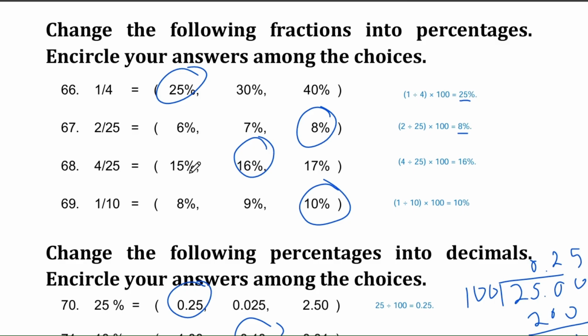The options are 15%, 16%, or 17%. The correct answer is 16%. We divide 4 by 25, giving us 0.16, then multiply by 100 to get 16%.